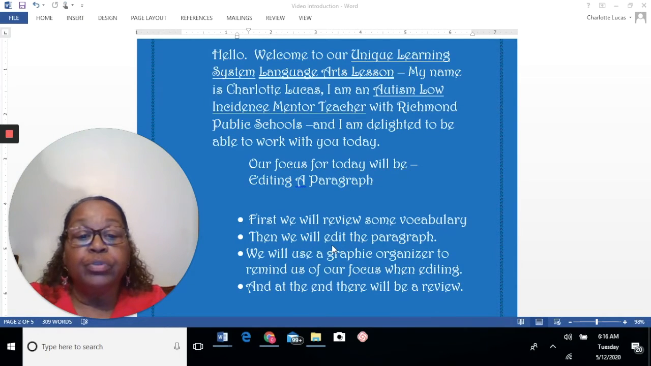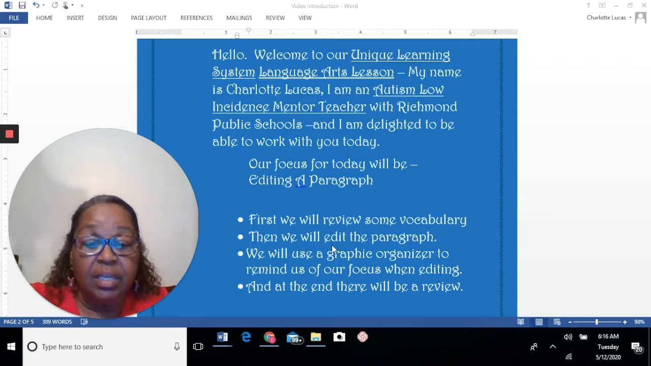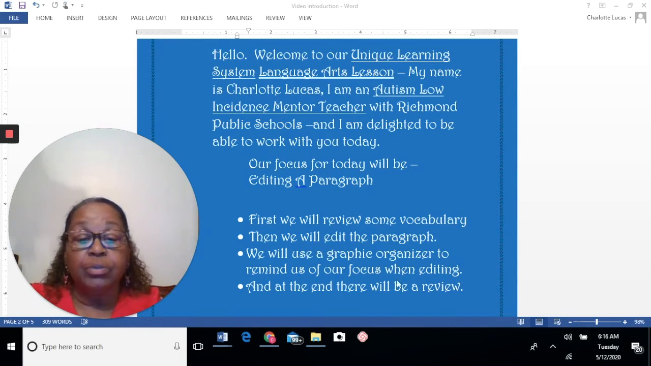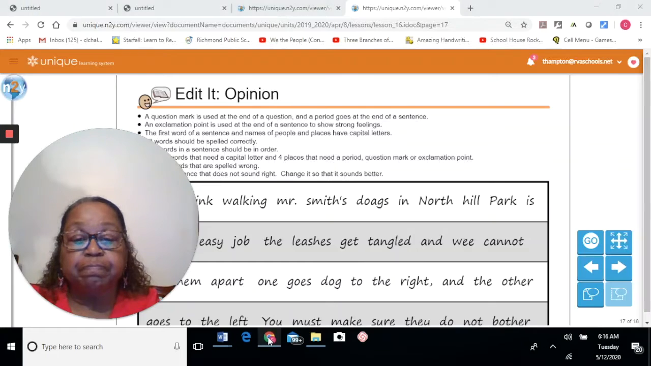First, we will review some vocabulary. We will edit the paragraph. We will use a graphic organizer to remind us of our focus when editing. And then at the end, we'll do a little review. We have a lot to do, so let's get working.